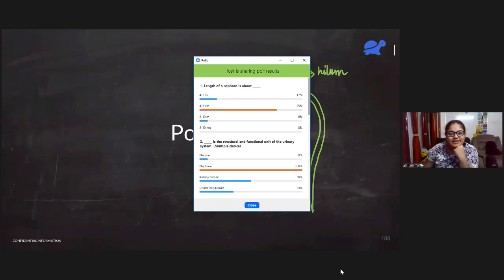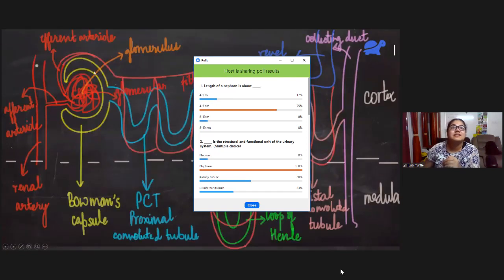Length of a nephron is about, well, some of you said it's 4 to 5 meters. No, it's not that long. It is 4 to 5 centimeter, about the size of my forefinger. Second, dash is the functional and structural unit of the urinary system. It was a multiple choice, so you had to give 3 answers: nephron, kidney tubule, and uriniferous tubule. Third, the knot-like mass of blood capillary inside Bowman's capsule is called the glomerulus. We can see that in the diagram also. This is the knot-like mass. It is called glomerulus.